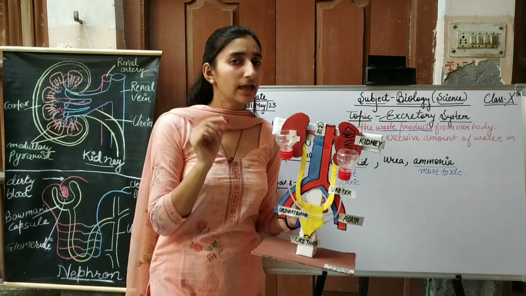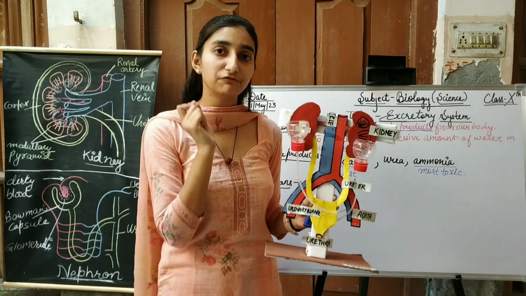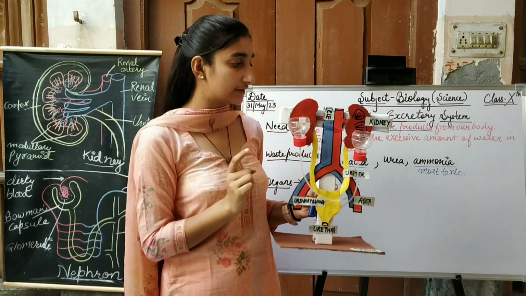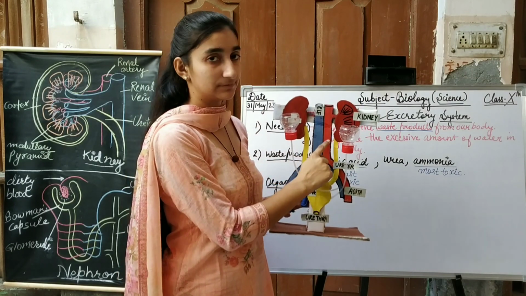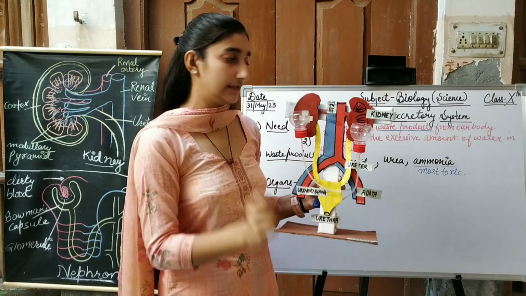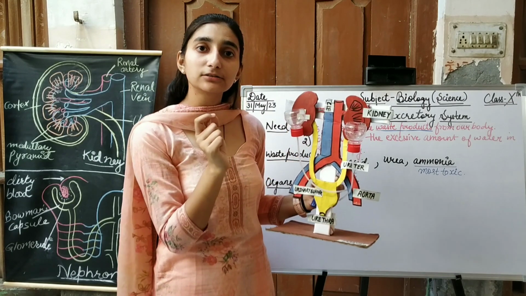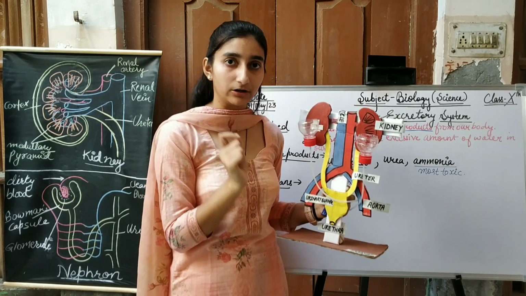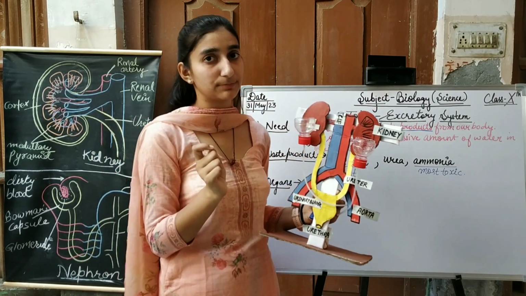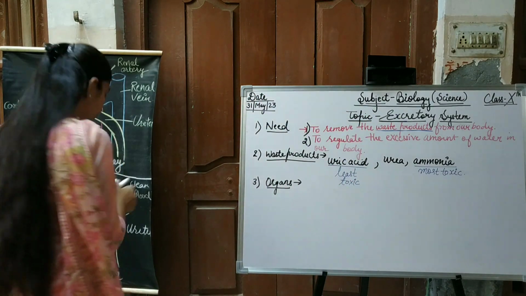As we all know, every organ in our body has its specific function. But before we discuss the specific functions, we have to discuss these two pipes. As you see, this red pipe is called the renal artery, and this blue pipe-like structure is called the vena cava. And each organ has its specific function.